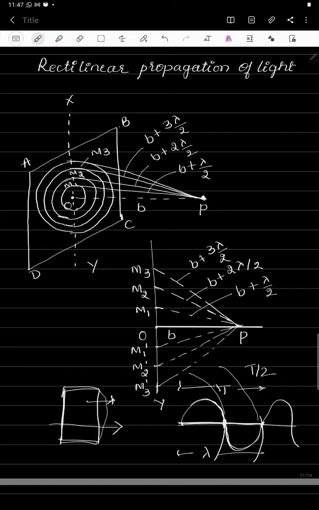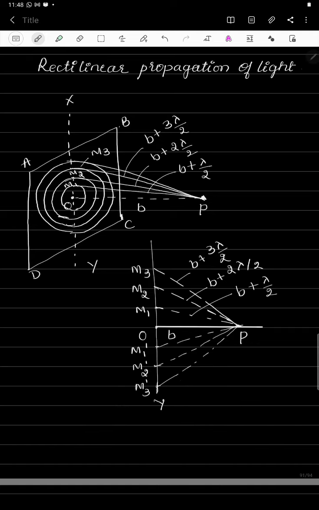So M1, M2, M3, all these are the Fresnel's zones whose time period is equal to T by 2, meaning every alternate crest and trough where you construct the zone, those are called Fresnel's half period zones.